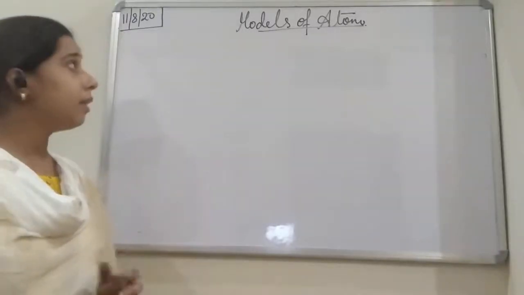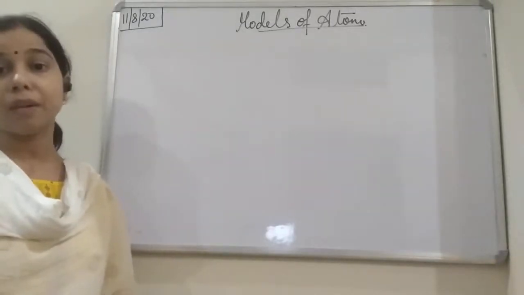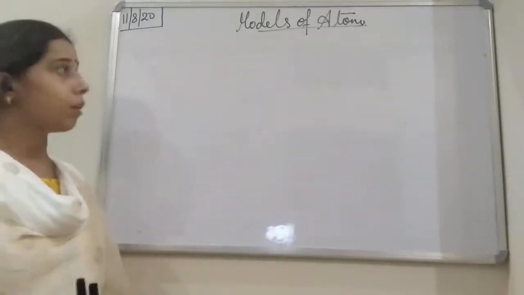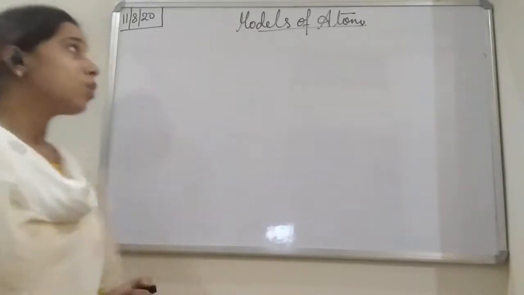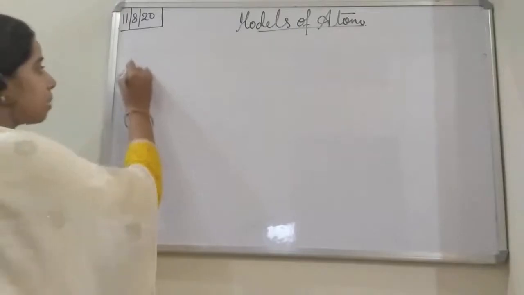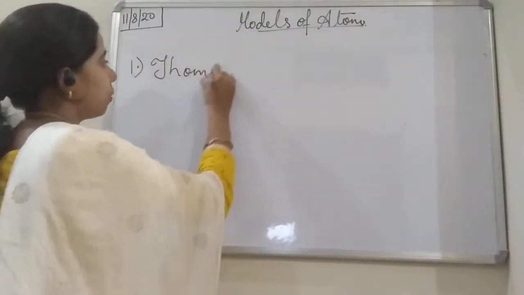To study the structure of the atom, they gave their views and their models, and some of those models we will study in this chapter, students. The first model which has been given is Thomson's model.